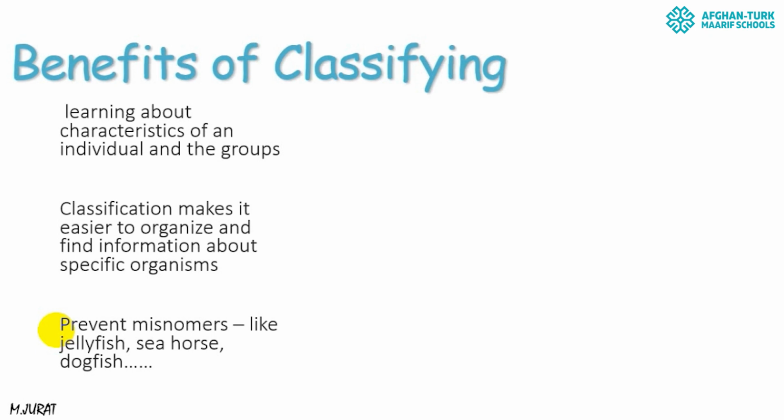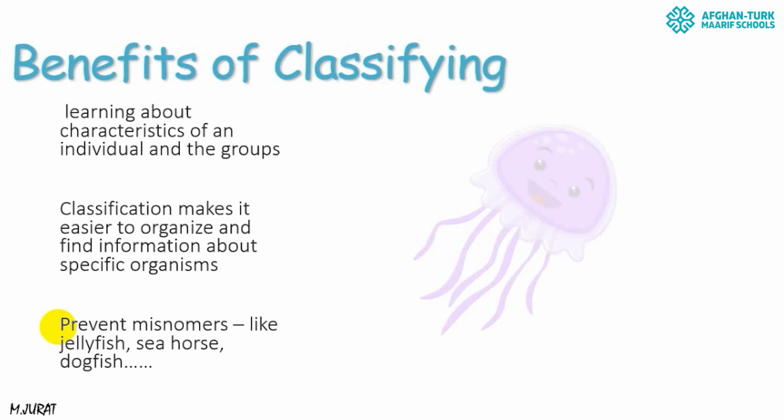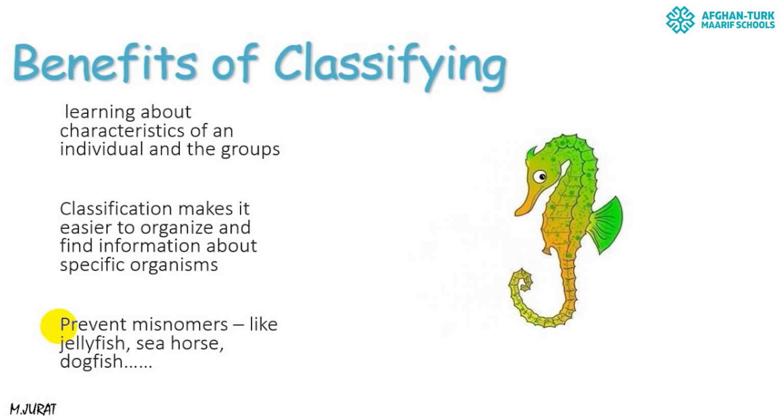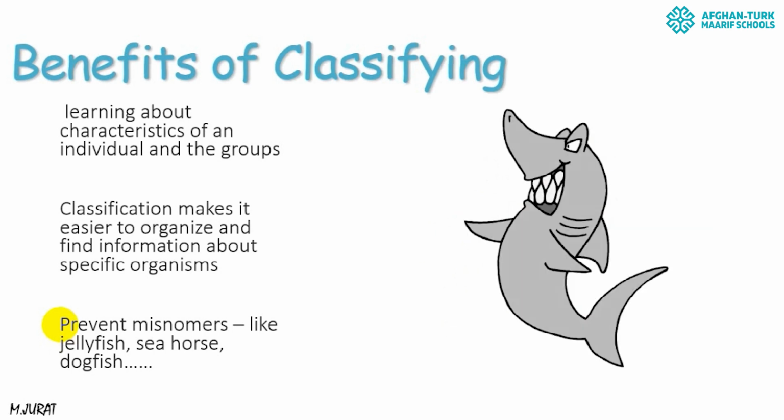Sometimes by hearing something's name, we can judge their look, their characteristics and features. But sometimes names can mislead us, like jellyfish, which is not really a fish, or seahorse, which is not a horse, and dogfish, which does not even look like a dog. But by classifying, by giving them specific names, we can understand their features and differentiate their names.